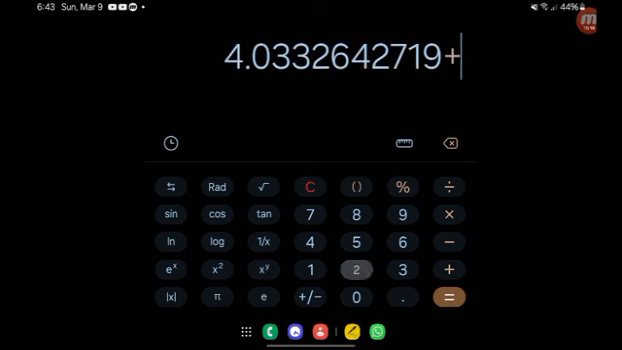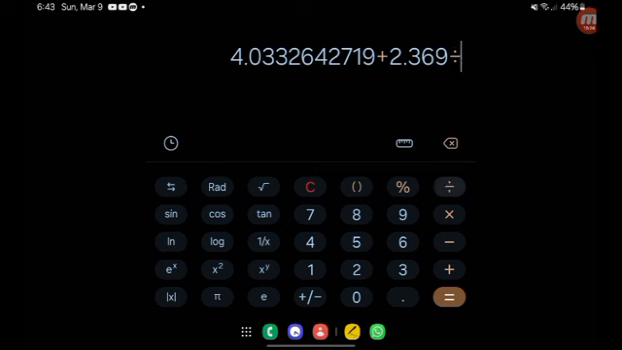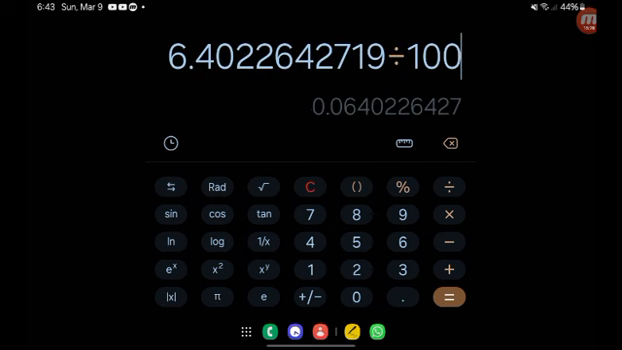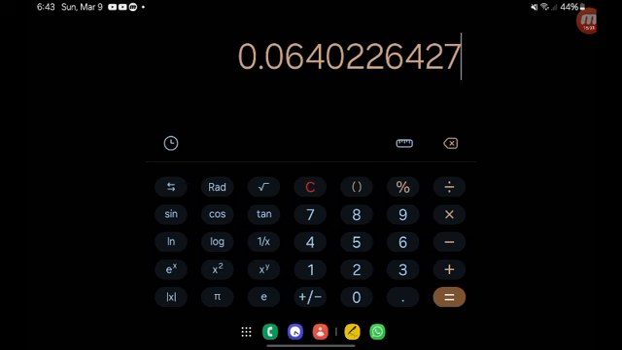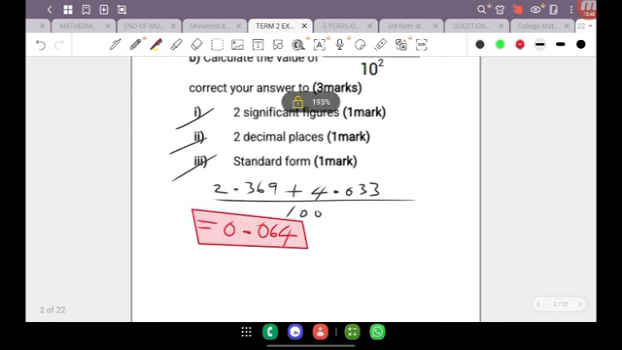So that's going to be plus 2.369. That's going to give me 6.402. I'm going to proceed right away to divide the answer then by 100. So divide by 100. I'm going to get 0.064. So the final answer for this then is going to be 0.064. And so this would be my answer exactly.